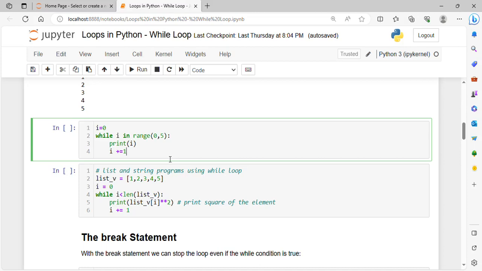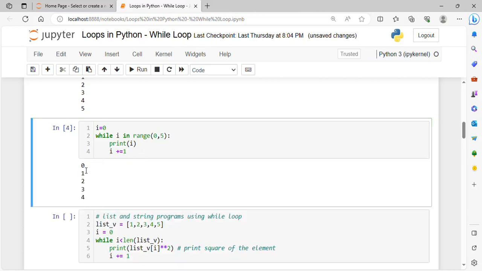We can also do the same thing using range, like we did in the for loop. Initialize the value of I to 0, and use range from 0 to 5. So it will start from 0, 1, 2, 3 and 4. Then print the value of I and increment it. For the first iteration it will be 0, then 1, then 2, then 3, then 4 and then 5. When it becomes 5, 5 is excluded, so this condition becomes false and it will exit the loop in this way.